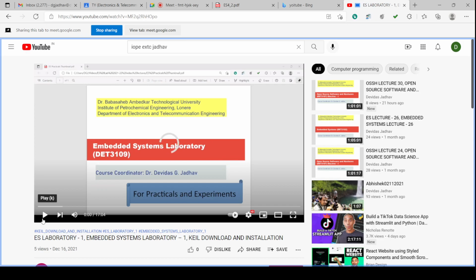So in the previous semester you have done the same thing with the assembly level language. Now we are doing this programming of 8051 at higher level language, embedded C language.